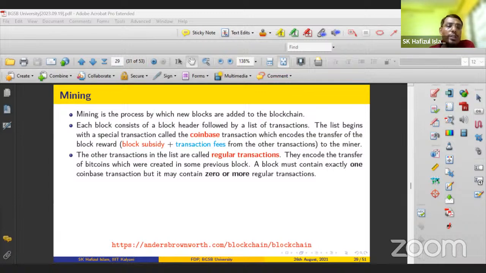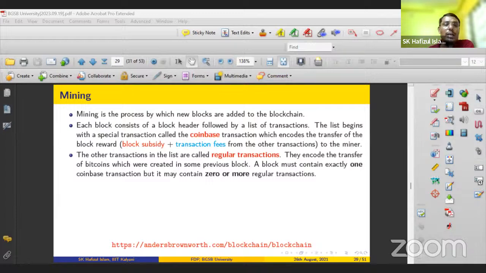So every 4 years, this reward is halved. In 2009, the reward is 50 Bitcoins plus transaction fee. After that, in 2012, this reward becomes half, that means now 25 Bitcoins plus transaction fee. Now in 2016, the reward becomes half of this plus transaction fee, like that. So every 4 years, this reward is halved. Why? Just to control the inflation of the economy, right?